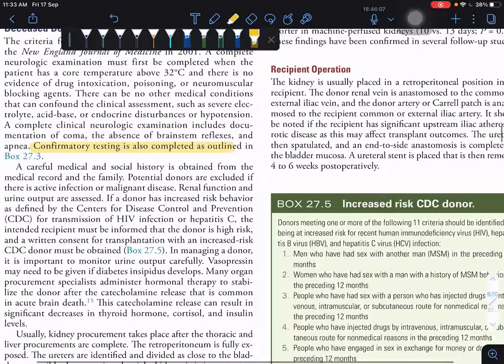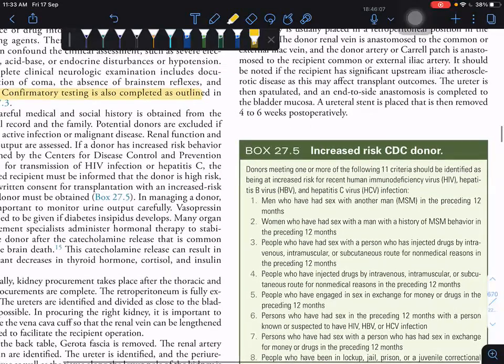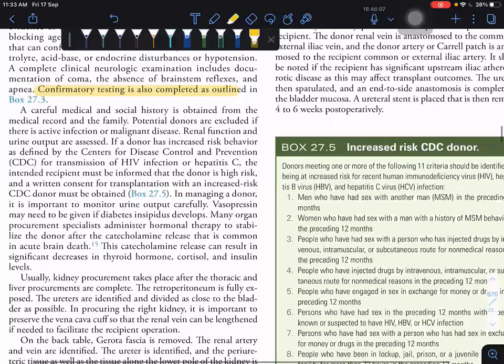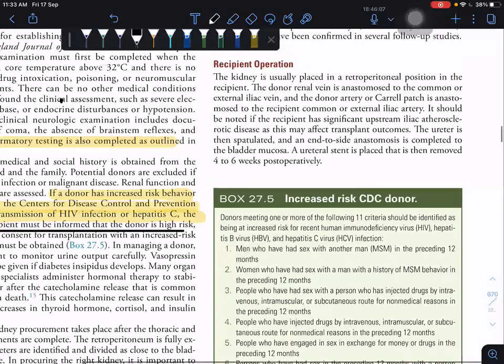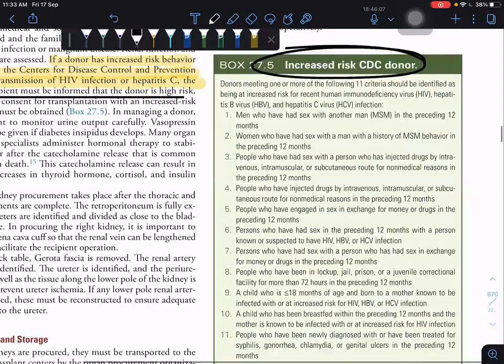I won't tell the technique, but here one thing is there. Suppose a donor has increased risk behavior as defined by the CDC, Centers for Disease Control and Prevention, for transmission of HIV, hepatitis B, and hepatitis C. The intended recipient must be informed that the donor is high risk. Increased risk CDC donors have 11 criteria to identify high risk patients. So you have to know these 11 points.